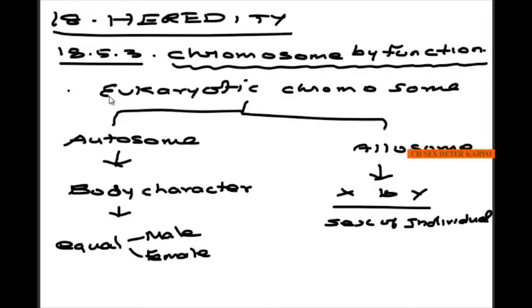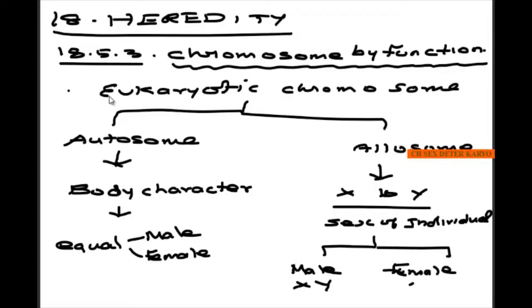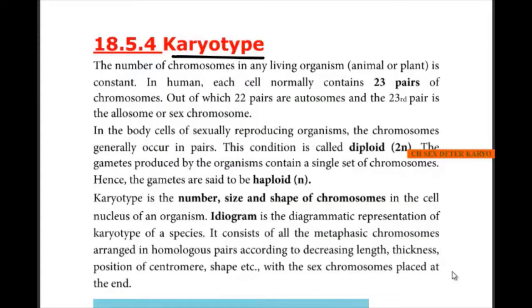But in the case of allosomes, we will be seeing the difference in the male and female. That is, male will be having X and Y, and the female will have X and X. So this is the type of chromosome by function, that is autosome and allosome. Autosome determine body character and allosome determine the sex.